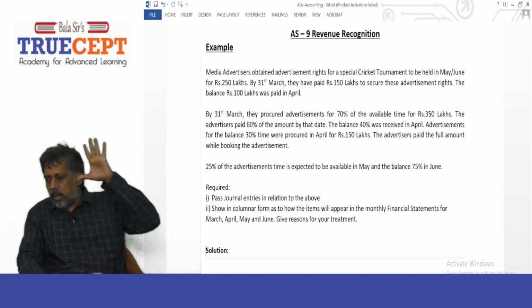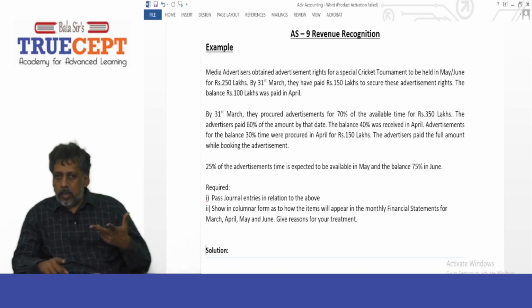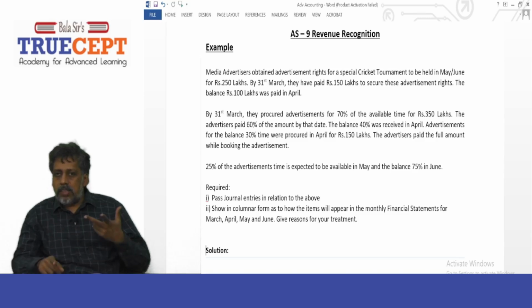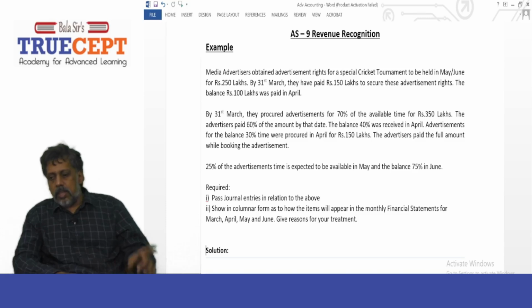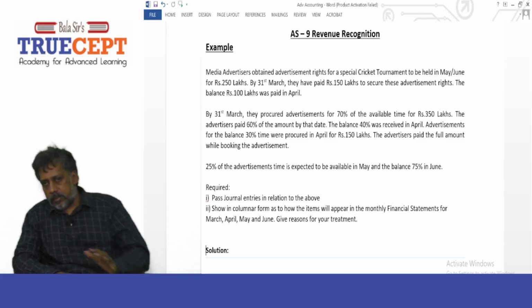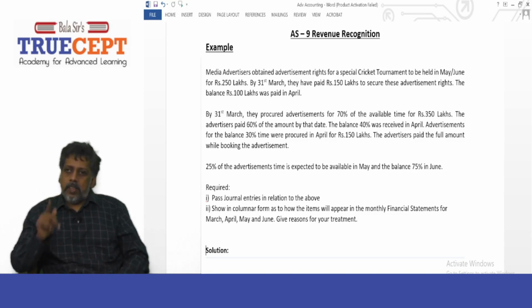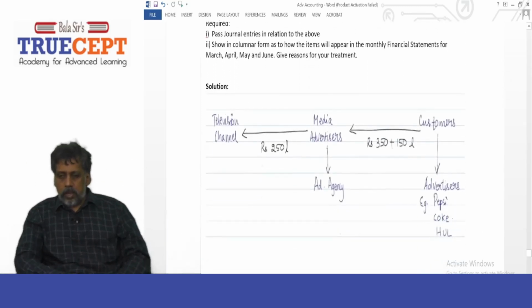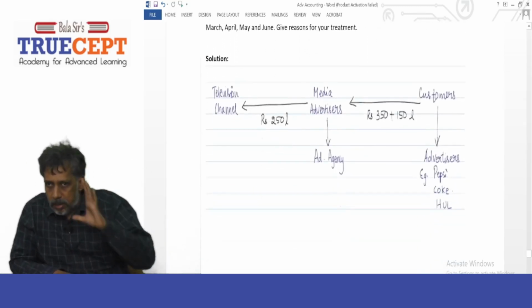Now first we have to understand what is the meaning of the 250 lakh that you paid, and what is the meaning of rupees 350 lakh and another 150 lakh you received from the advertisers. First you have to understand what is your income and what is your expense. Now please refer to this diagram. You stand in the middle.